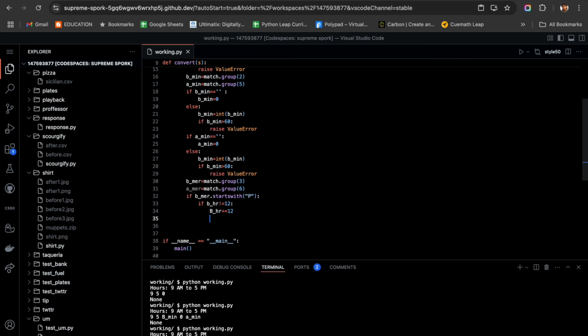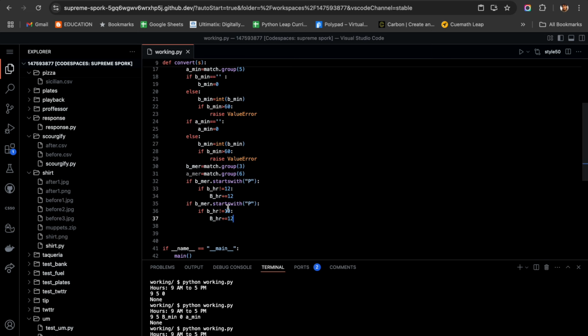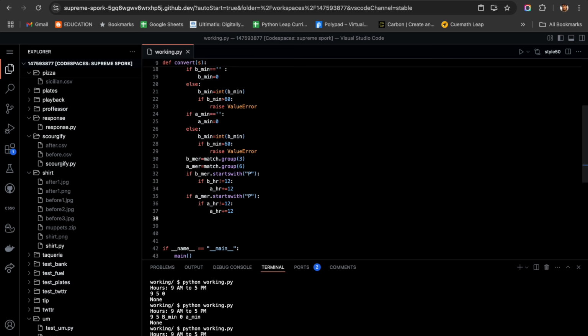Okay, that's it. The same way we are going to do for after meridian also: after meridian starts with P, and then after hour plus equal to 12. So if it is PM, this is the thing we are going to do.